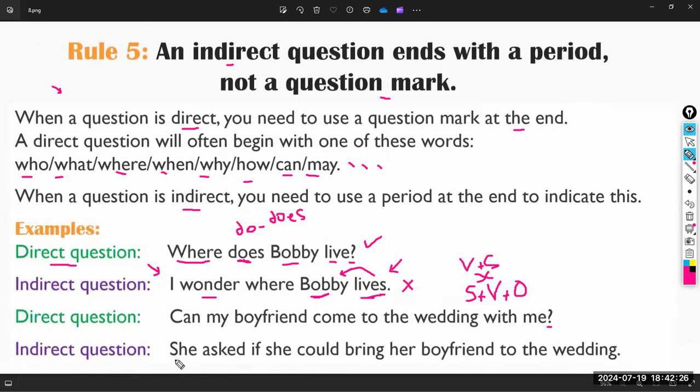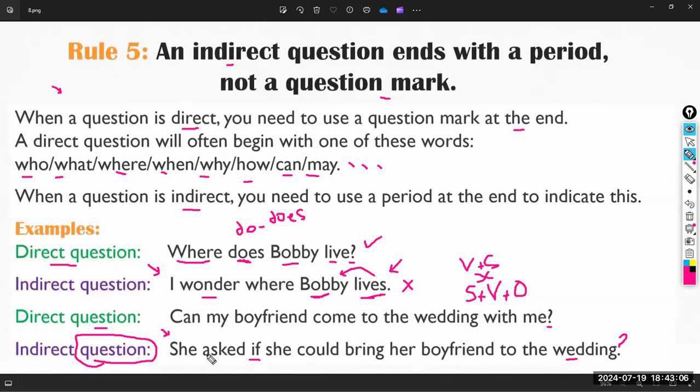So the next one is saying she asked if she could bring her boyfriend to the wedding. Keep in mind, please, Malik, this is indirect speech, not direct speech. If you want to have the full idea about direct and indirect speech, please watch the video on YouTube. I explained in detail the use of direct and indirect speech. This is really important because keep in mind that this is an indirect question, not a direct question. Because of that, I cannot write a question mark at the end of the sentence.